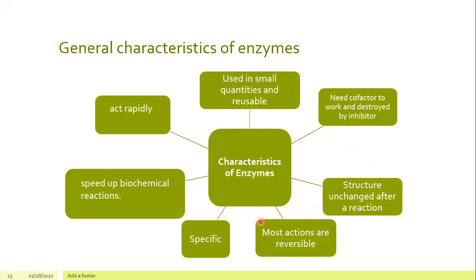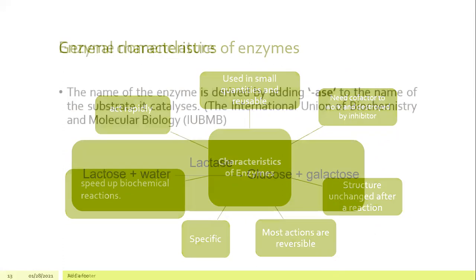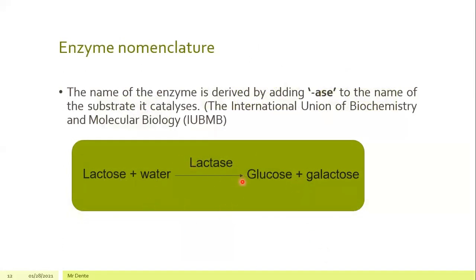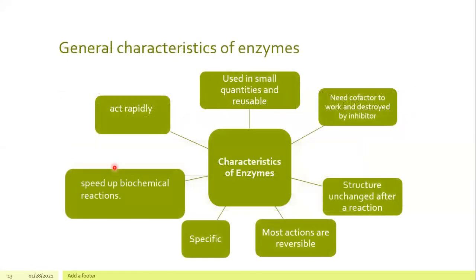And most of the actions of enzymes on substrates are reversible. So for example, like the process that we mentioned just now, lactose is acted on by the enzyme lactase and it becomes glucose plus galactose, and this process is reversible. So that means glucose plus galactose can become lactose again. So this is known as a reversible process.